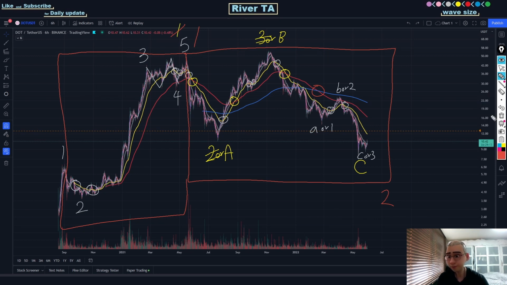All right, so based on the information we have so far, we know that after this red level wave 2 is finished, we have another red level wave 3 left to play. But the question right now would be, how will the price action play out from here? Well, broadly speaking, I see 3 scenarios that can play out from here.